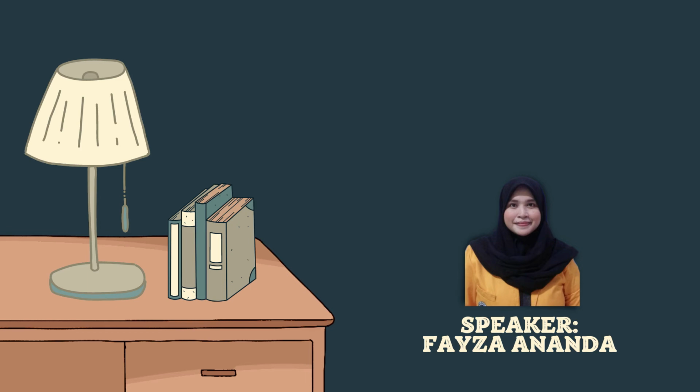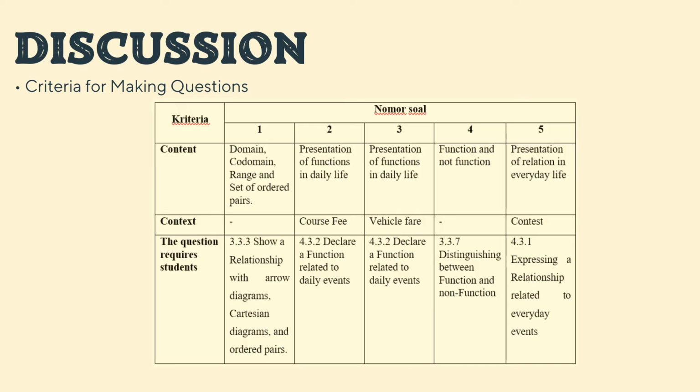Okay, I will continue the session in chapter 3 in the sub-discussion. In making question, the author uses 3 criteria in making questions, namely content, context, and the questions require students. Content criteria refer to the material to be tested, meanwhile context refers to the topic being discussed, and the question refers to the competency achievement indicator.